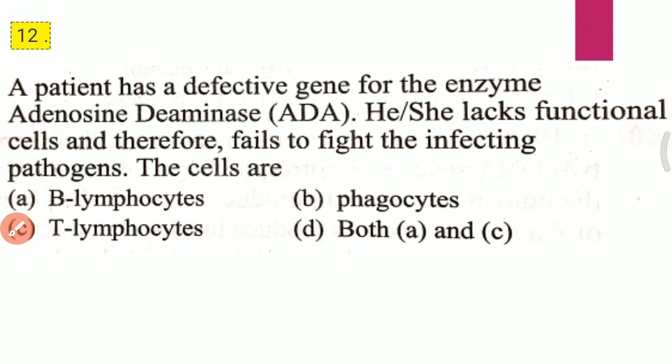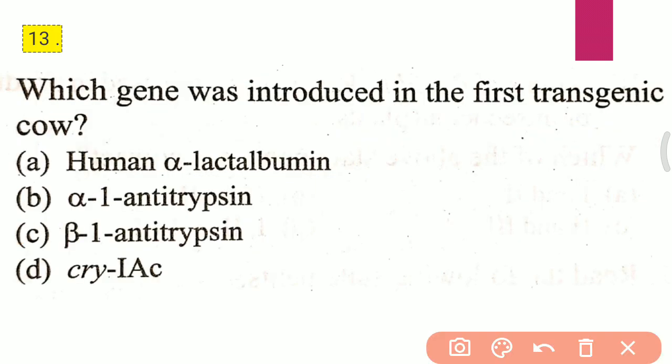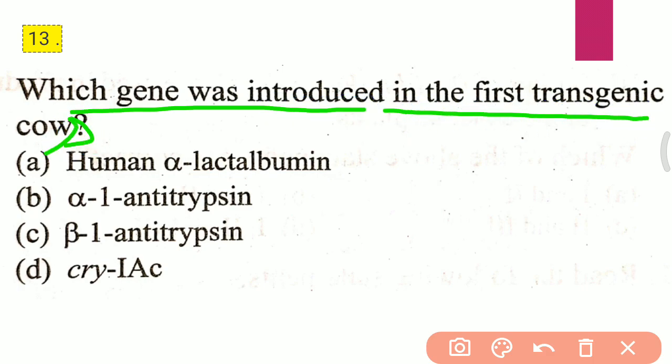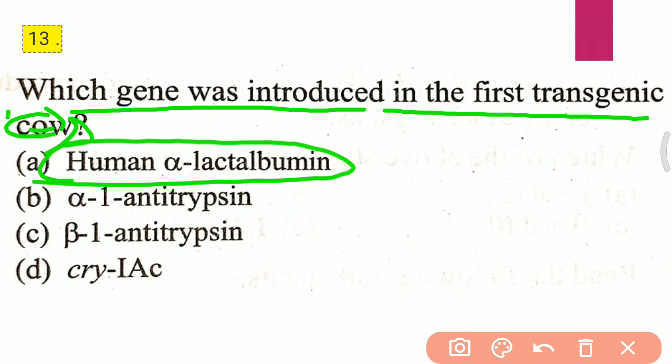Question 13. Which gene was introduced in the first transgenic cow? A. Human alpha lactalbumin. B. Alpha 1 antitrypsin. C. Beta 1 antitrypsin. D. Cry1Ab. The correct answer for the 13th question is A, that is human alpha lactalbumin was introduced in the first transgenic cow.